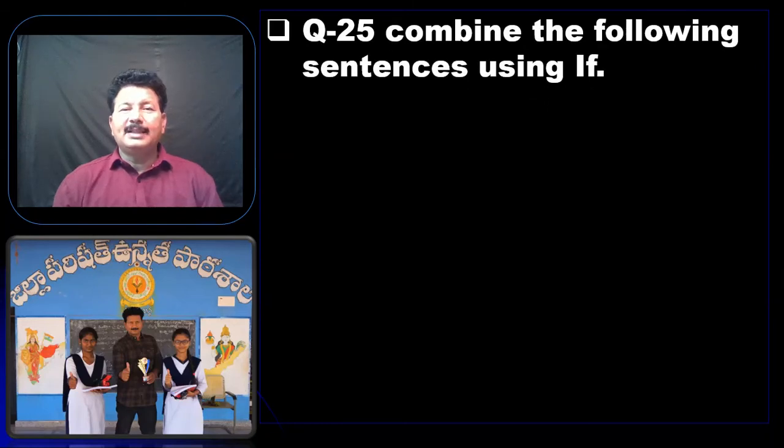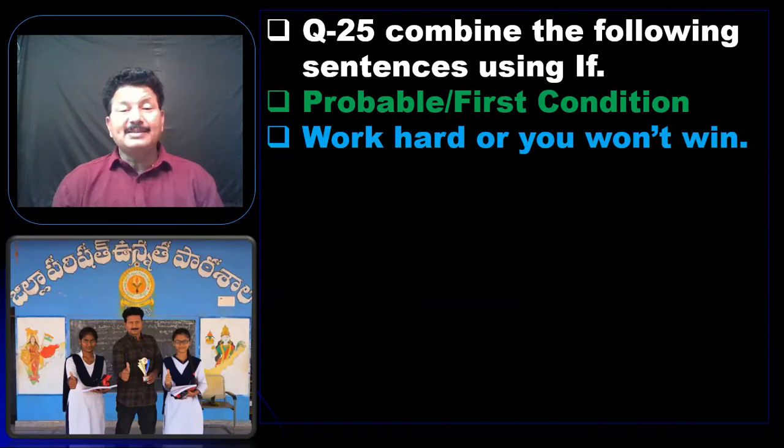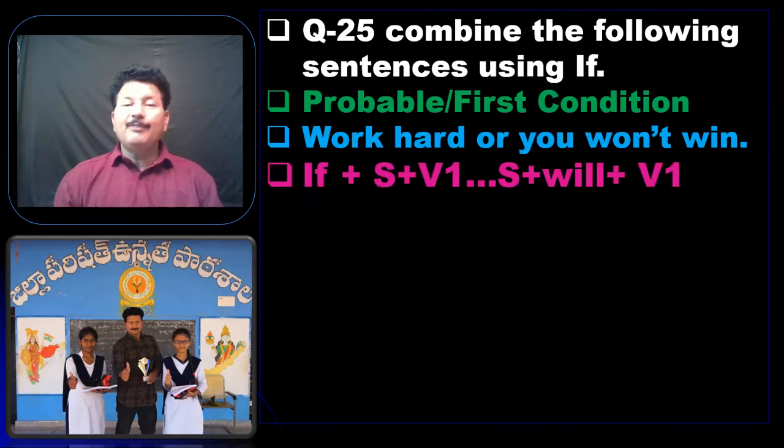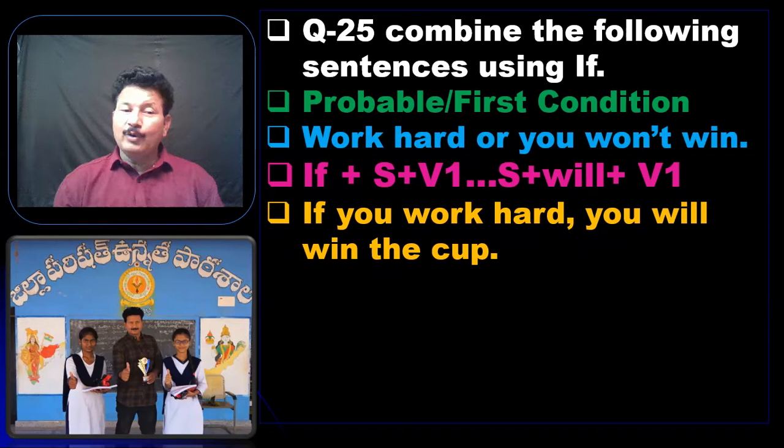Well, now let's learn how to combine the sentence using if. Now usually in if condition we get two types of examples. The number one is first condition. Read the sentence, work hard or you won't win, or unless. These are the clues, and preferably we will get simple present and simple future. And now let's look at the structure. If plus subject plus V1 plus subject plus will or V1. Like if you work hard, you will win the cup.